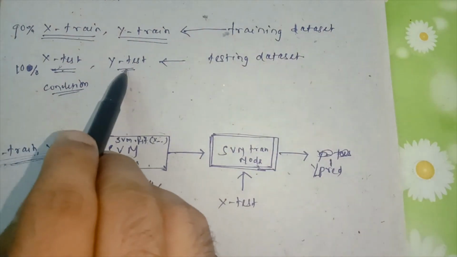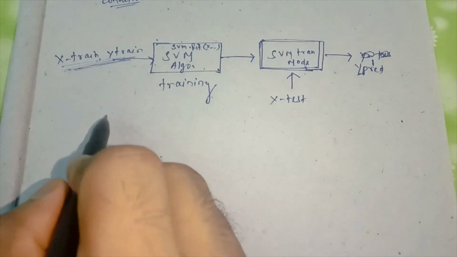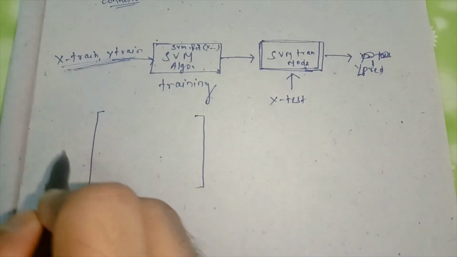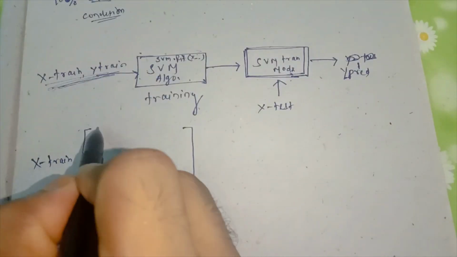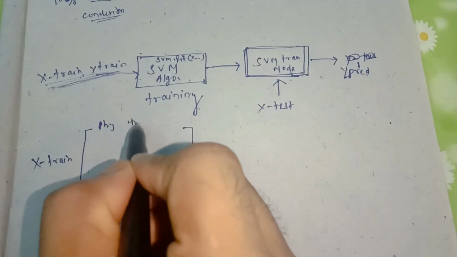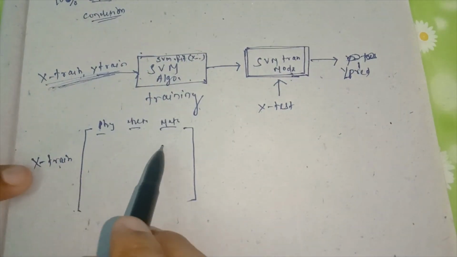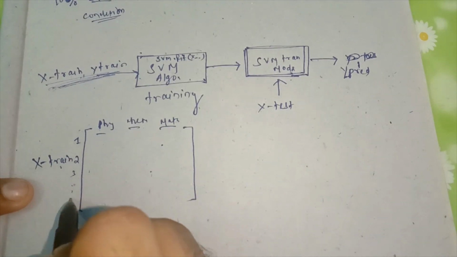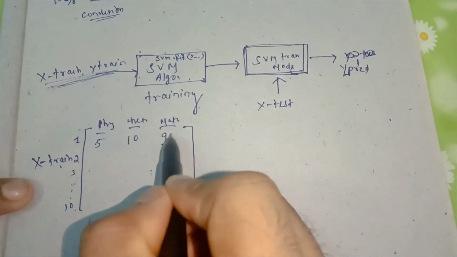Okay, so here I am taking a simple sample. Just consider I am taking 10 samples. Let this be the Y train, X train. Some physics and chemistry related information is there. X train is only for the conditional part. There is information of 10 students. So some marks are there, 5, 10, 90.